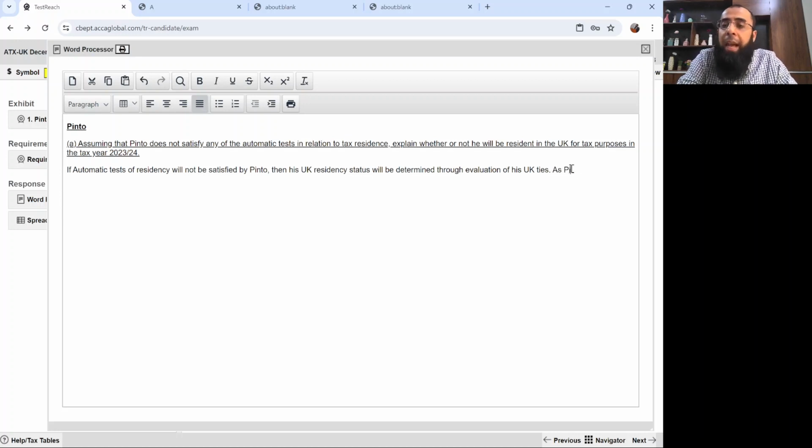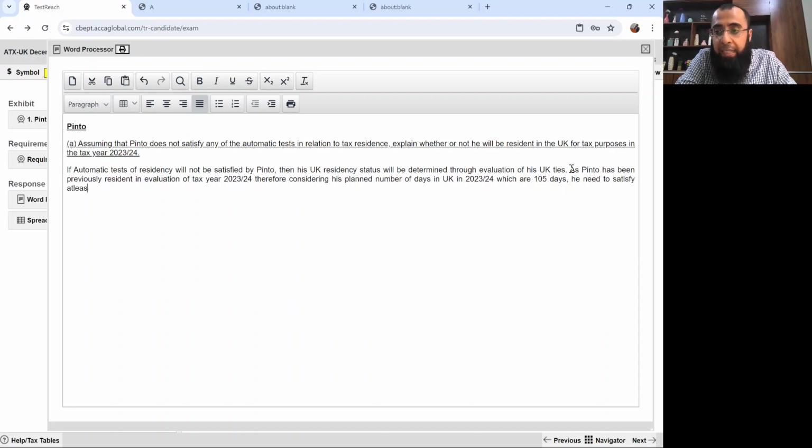Now, as Pinto has been previously resident, in the evaluation of tax year 23-24, considering his planned number of days in the UK in 2023-24, which are 105 days, he needs to satisfy at least 2 UK ties in order to become UK resident.